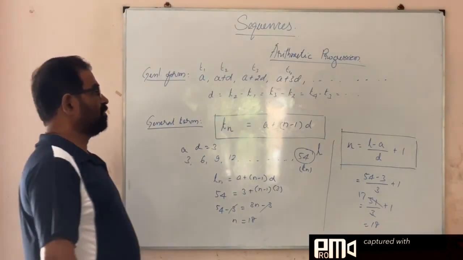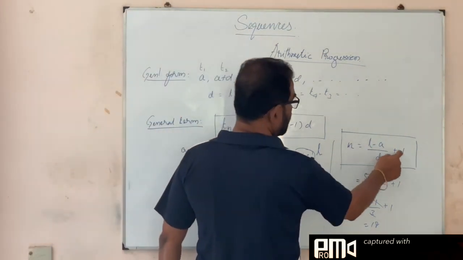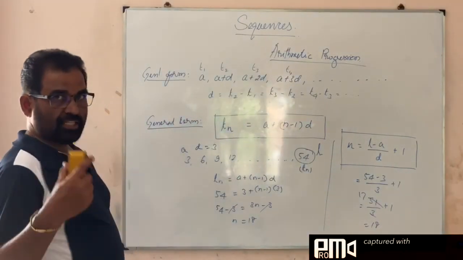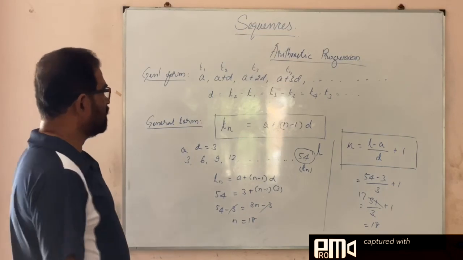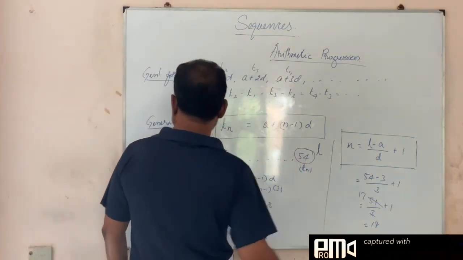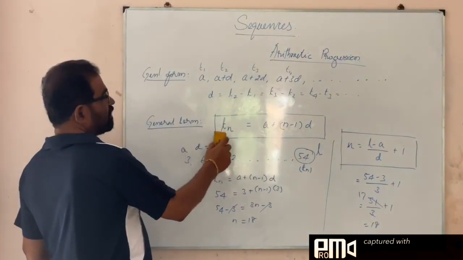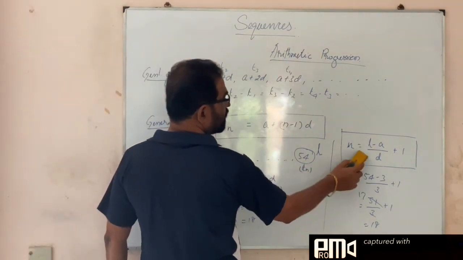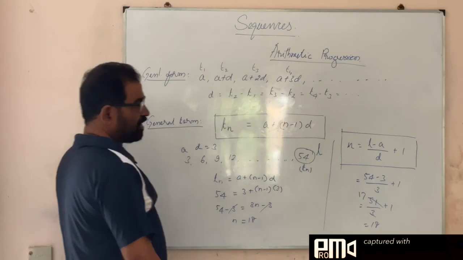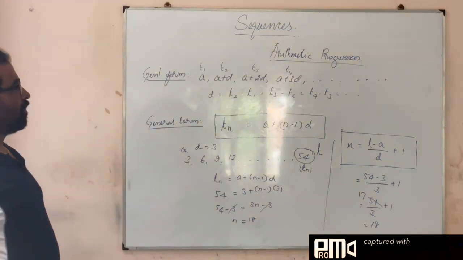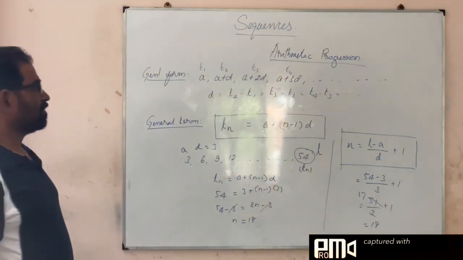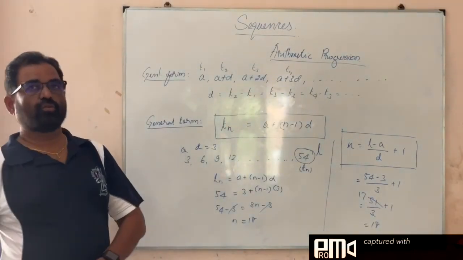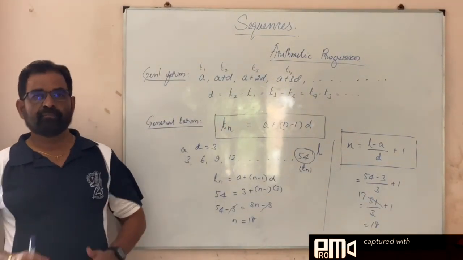So we use this formula: n is equal to L minus A by D plus 1. Last term minus first term divided by the common difference. You keep this in mind. So the general term of the sequence is Tn is equal to A plus n minus 1 into D, and to find out the number of terms, we use n is equal to L minus A by D plus 1. Okay, keep all these facts in mind, and then we can solve exercise 2.5. Okay, thank you.